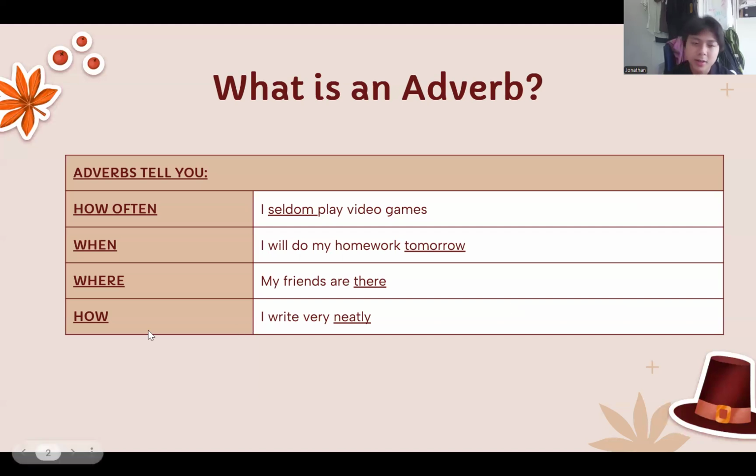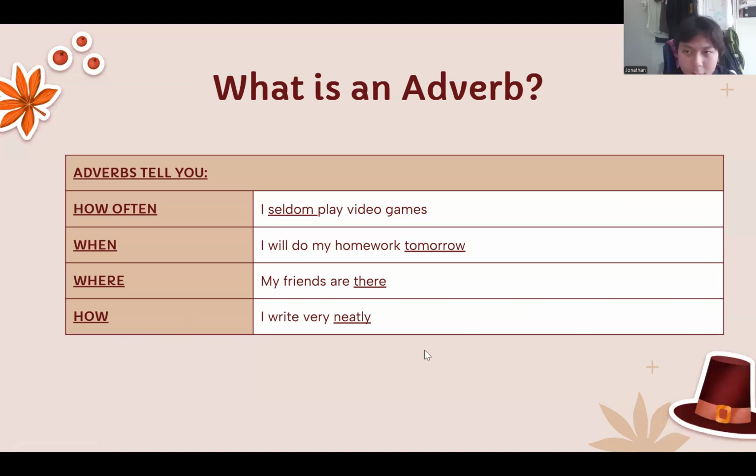The last kind of adverb is the how adverb. These adverbs tell you how something is. So it could be, I write very neatly. I write very messily. Neatly and messily both describe how I write, which is neat and messy. So that's a how adverb.